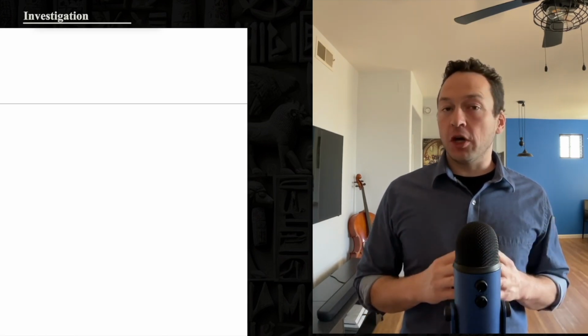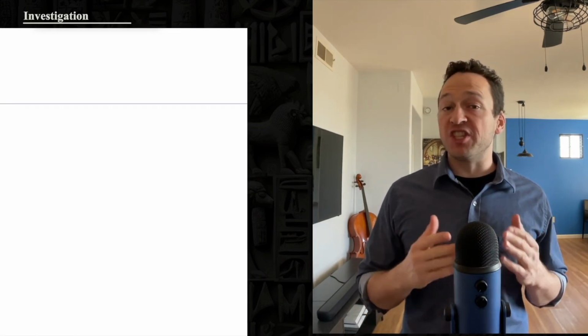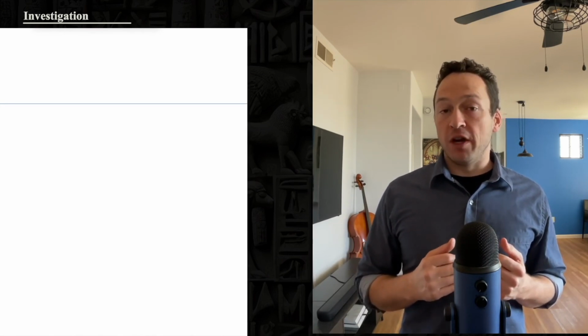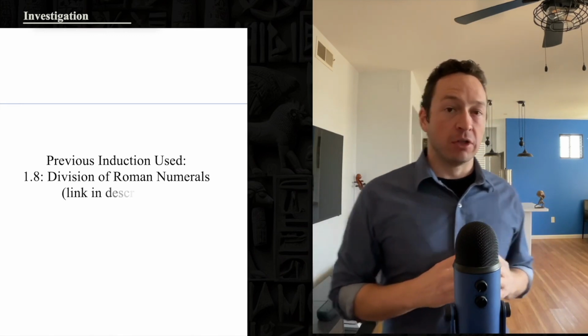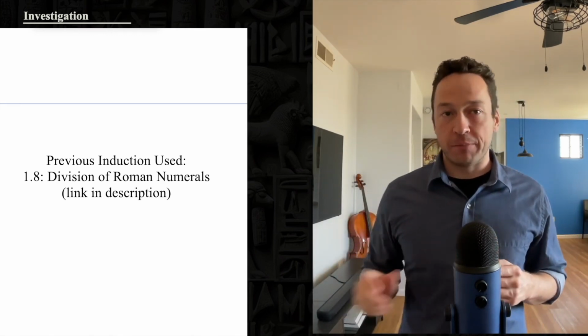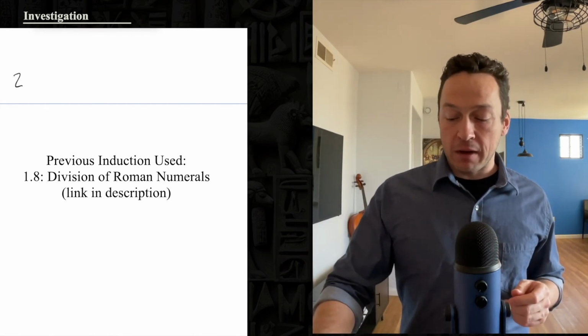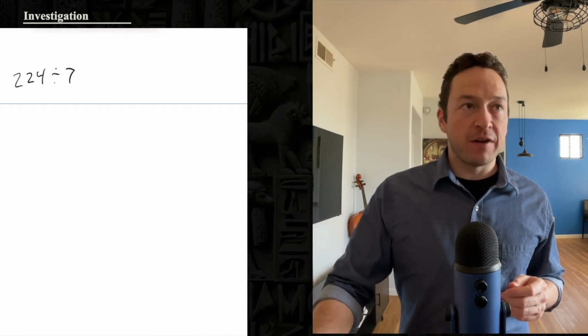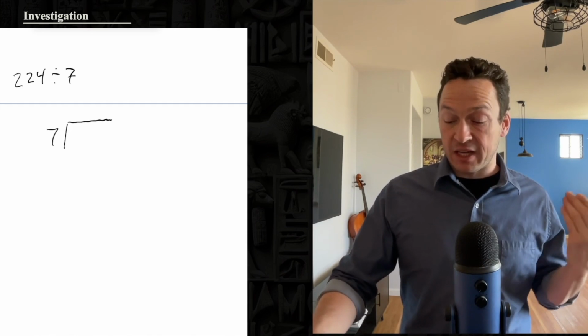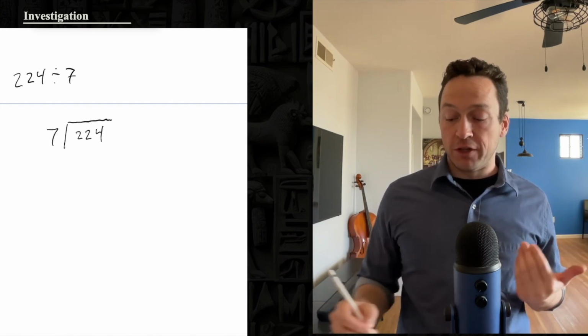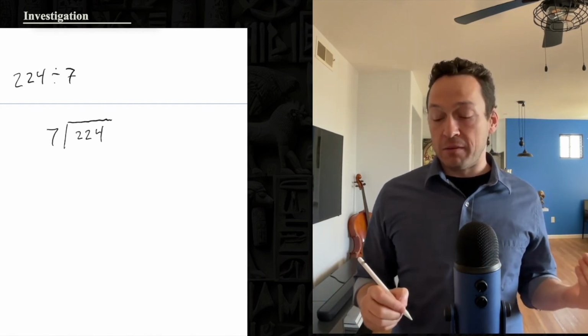Investigation. Algamesh starts by thinking that maybe he can use the same basic algorithm for long division as is used for Roman numerals. That cites an earlier video, which you can see in the description. He's going to set up the following problem: 224 divided by 7. He's going to start by using the same basic idea that Roman numeral division is done in. He's going to write the problem out like this.